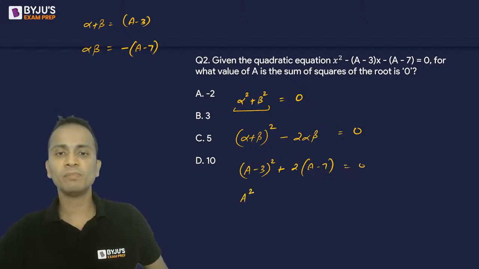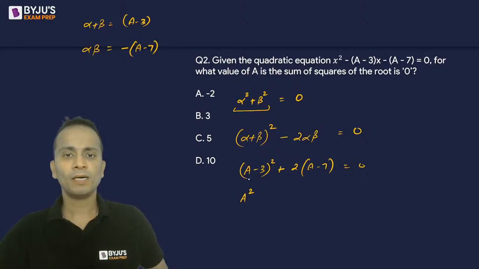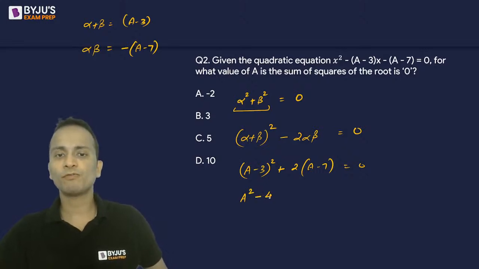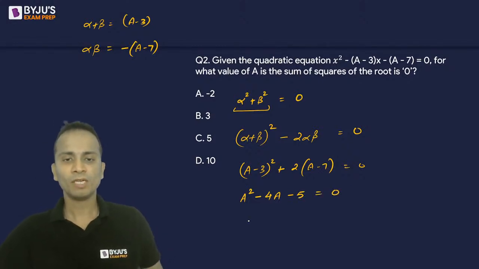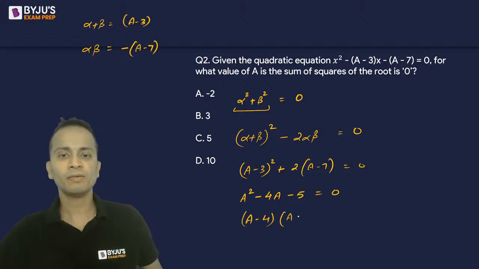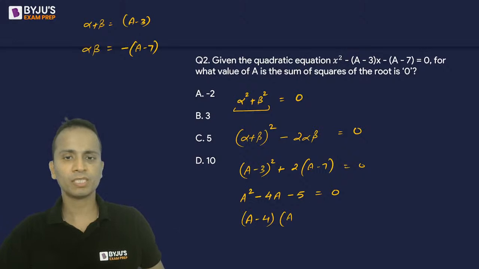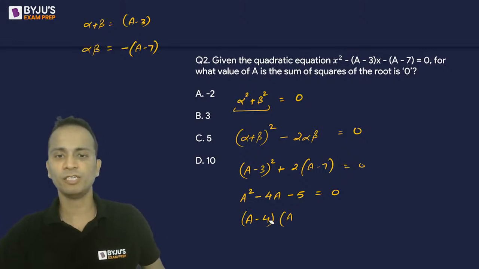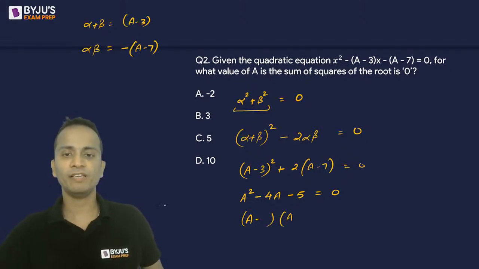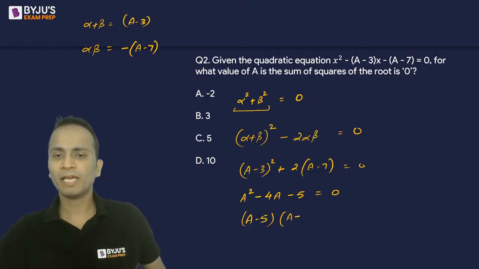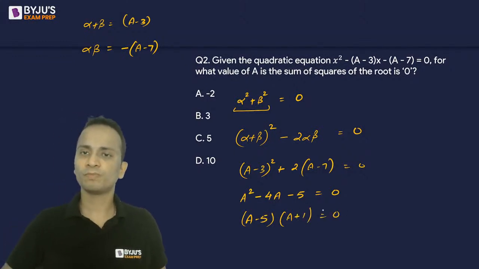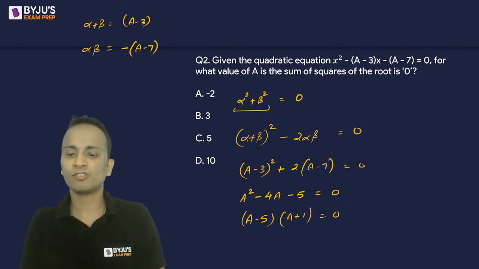So finally it will become a square minus 6a plus 9 plus 2a minus 14 equal to 0. All right. So it can be written as a minus 4 into a, wait, not a minus 4, it will be a minus 5. So a minus 5 multiplied by a plus 1 equal to 0. Okay. So this is the factorized form.